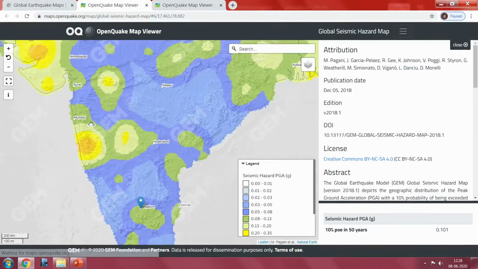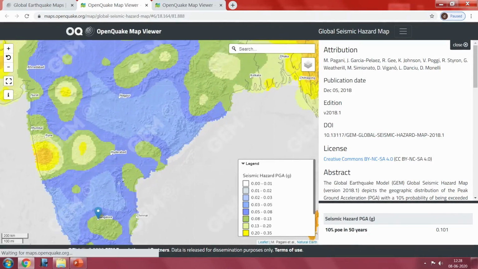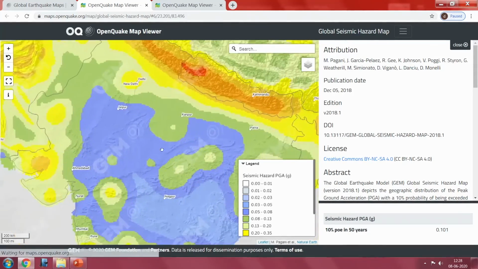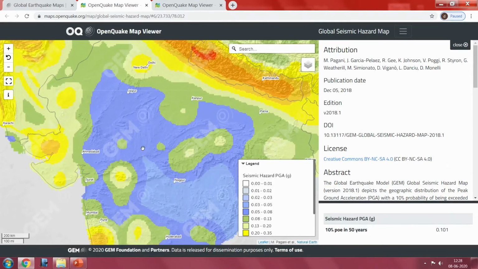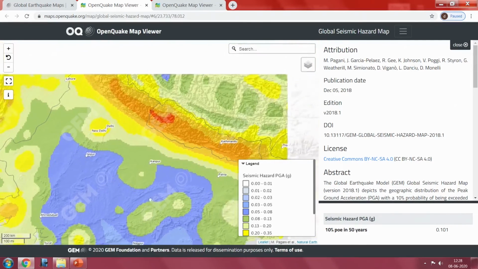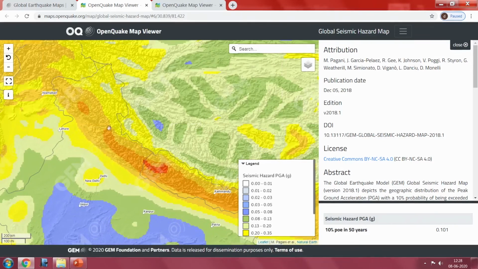Even the Koyna region, Mumbai, Hyderabad. The lowest hazard value mostly expected was more than 0.01 g. The highest hazard value is expected at this very dark red region, close to 1 g, on the plate boundary.